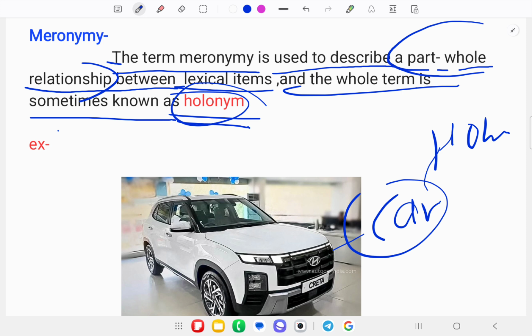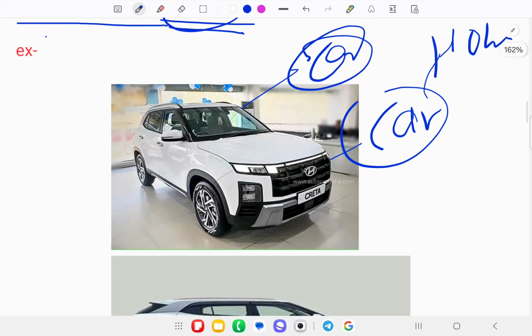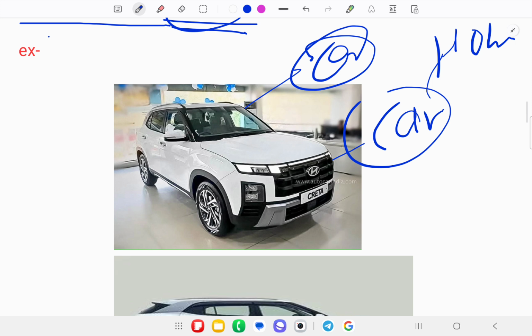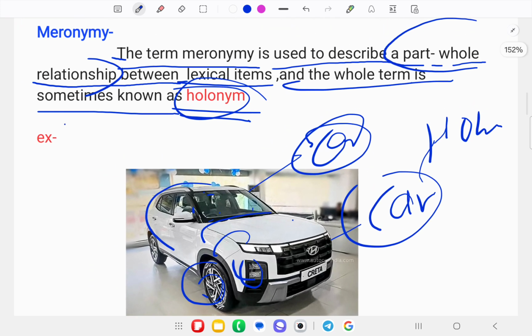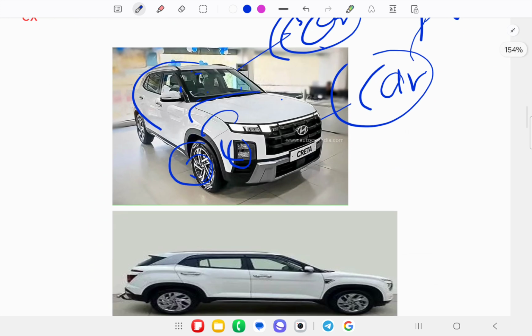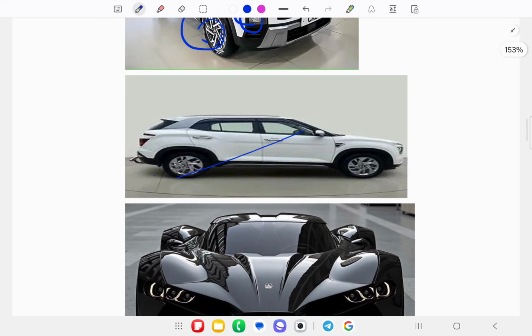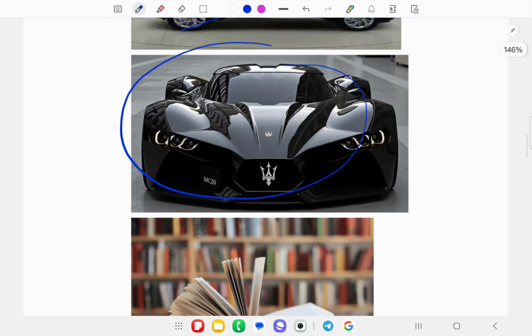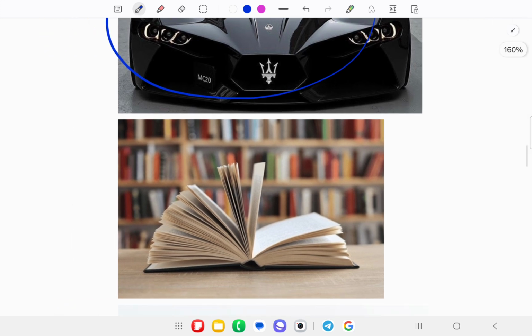But when we talk about the features of the car, you can see the tires, the lights, the body, the glasses, something like that. These are the meronyms of this holonym.